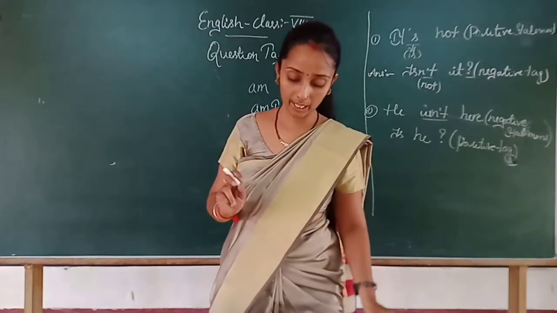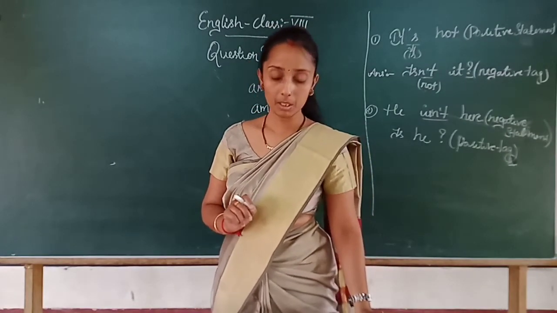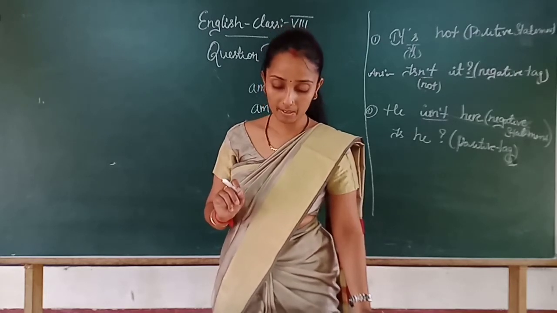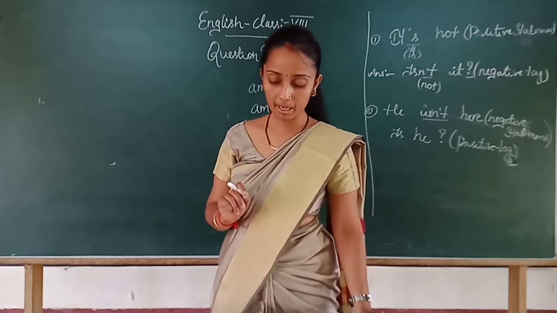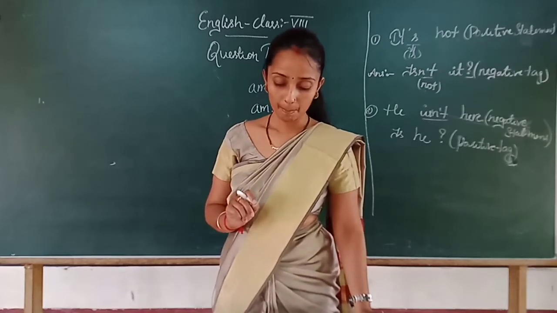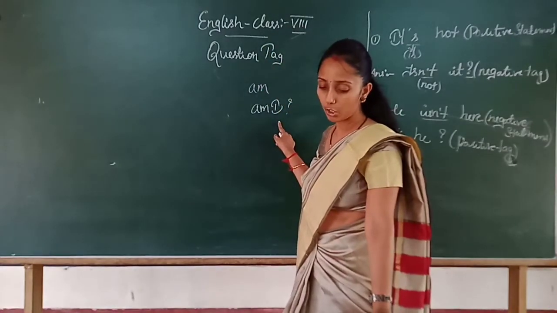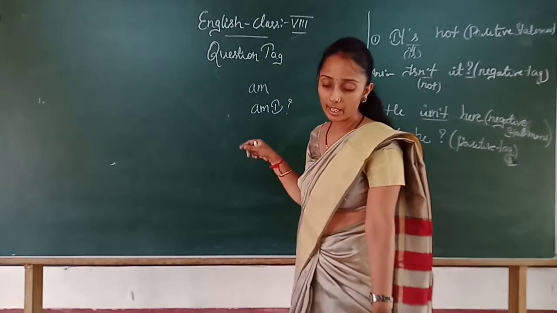Okay, I'll repeat once again. See, if the main verb or auxiliary verb in the statement is am, the positive question tag is am I. Okay, full stop. Continue writing.